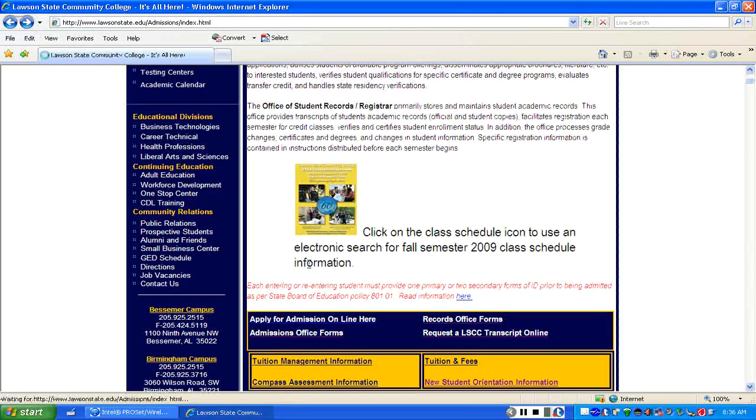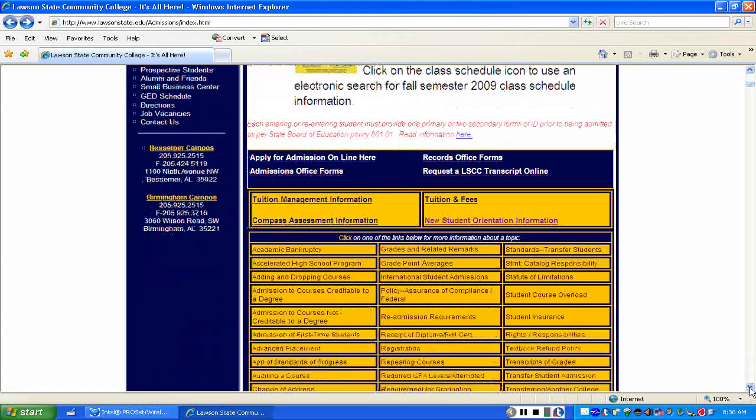And just so you know, when we say live schedule, that means that as we're in the registration mode, it will show you which classes are open, which classes are closed, and which classes are canceled. So it's a very helpful tool as you are working and registering for the semester. So let's scroll down.